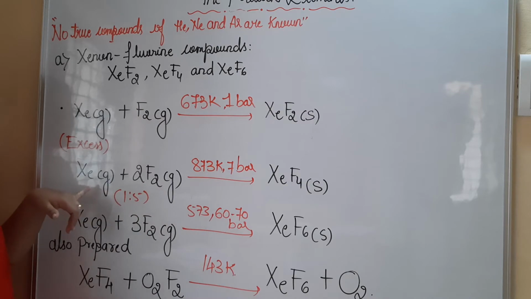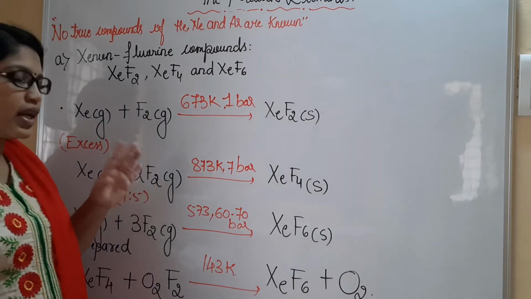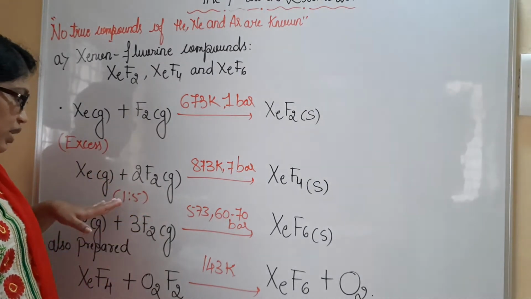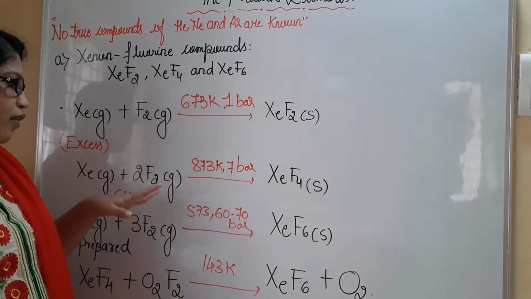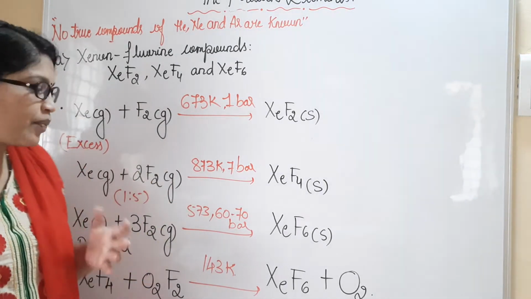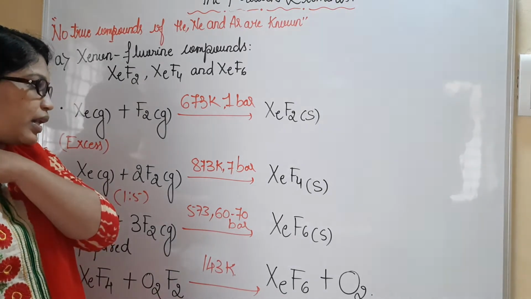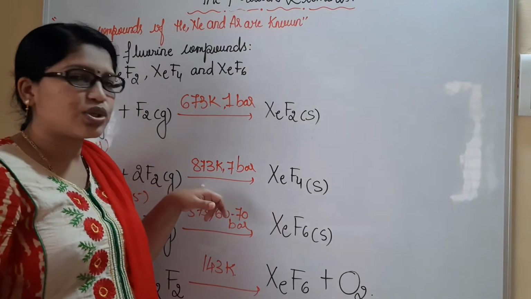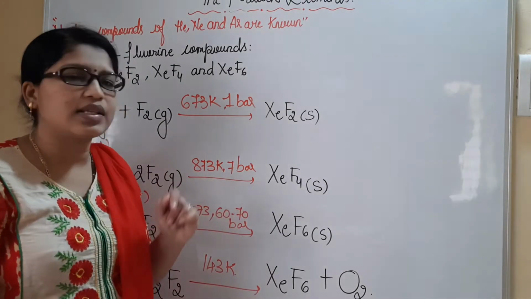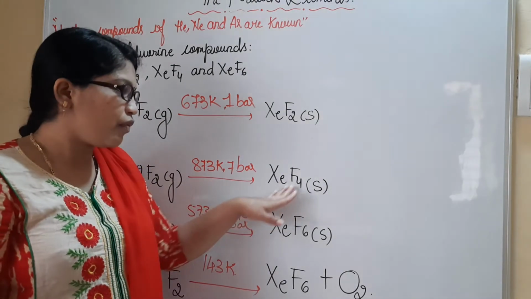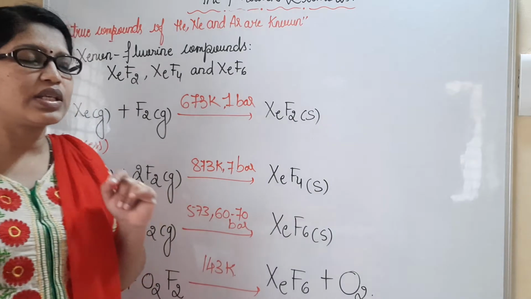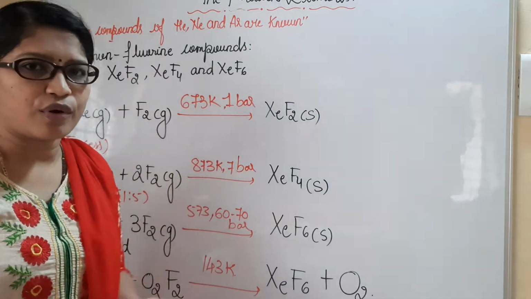In the second reaction, xenon is gaseous and fluorine is taken in 2 moles, but here we will be considering fluorine in excess, at around a 1:5 ratio. The temperature we are maintaining here is 873 Kelvin and 7 bar pressure. And we are going to obtain the respective XeF4 in solid form.